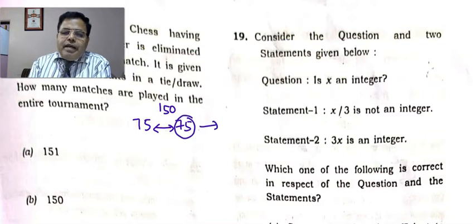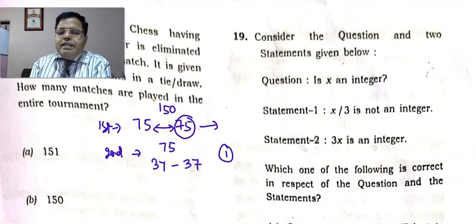So out of 75 which are left in the second round, this is the first round, 37 and 37 can be divided into two groups. That will be 74, but one person is still left. So out of these 74 people, 37 matches are played, and 37 will be eliminated.